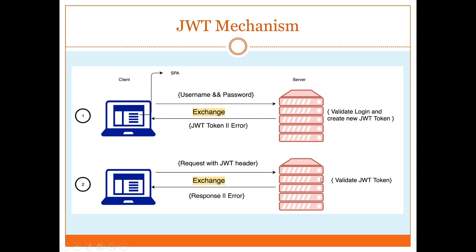The server side will validate that JWT token and respond. If the token is right, it will respond to the request, whatever the request is. And if the token is wrong, it will provide the error message to the end user. This is the mechanism with which JWT works.